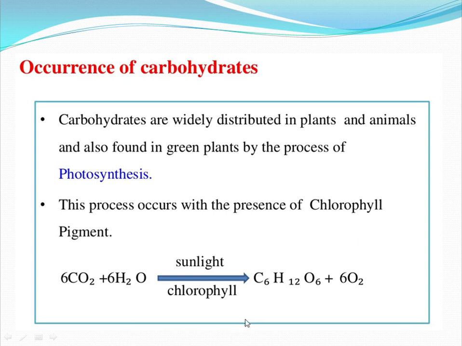Here, 6 molecules of carbon dioxide combine with 6 molecules of water in the presence of sunlight and chlorophyll pigment, leading to the formation of a glucose molecule with molecular formula C6H12O6, with the liberation of 6 molecules of oxygen. So this is the photosynthesis process.